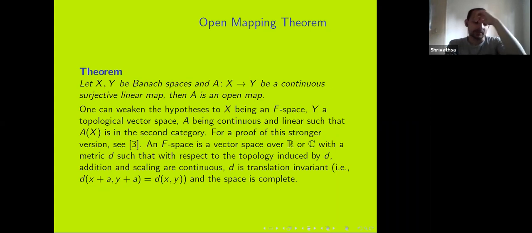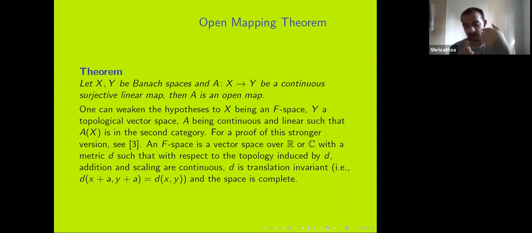So what is an F-space? We have this class of vector spaces. A topological vector space is a vector space with a topology on it such that the operations, addition and scaling of a vector, are continuous.